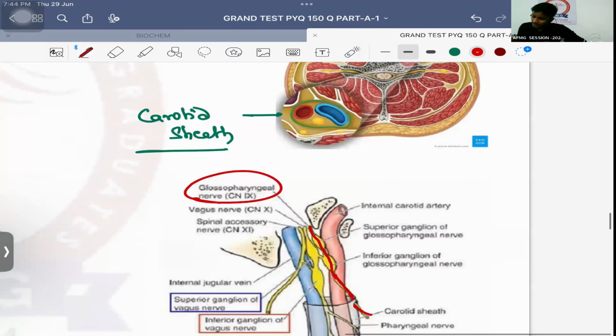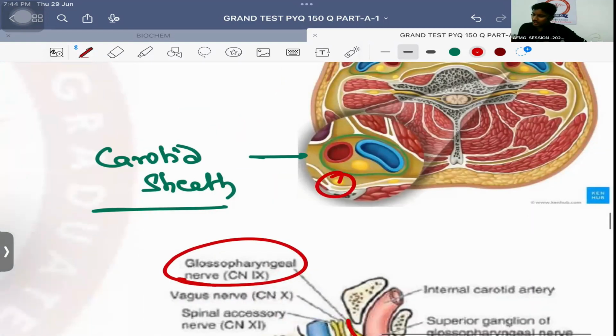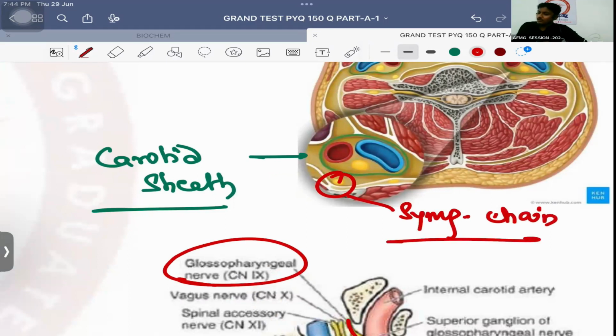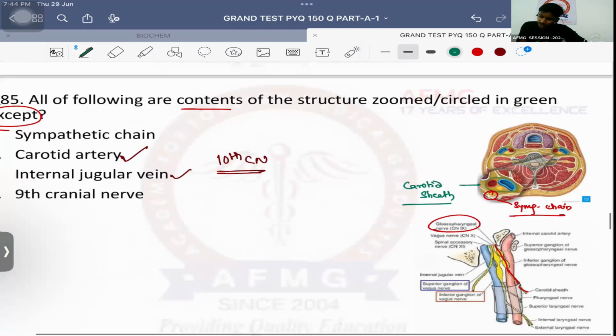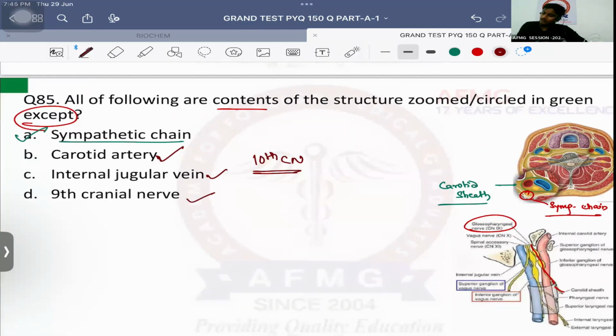Whereas the sympathetic trunk, this is the sympathetic chain. Sympathetic chain is never a part of the carotid sheath. So the exception will be the sympathetic chain. Please remember, the exception will be the sympathetic chain. It is never a part of the carotid sheath. Even ansa cervicalis, that is your cervical plexus, is not a part of the carotid sheath.